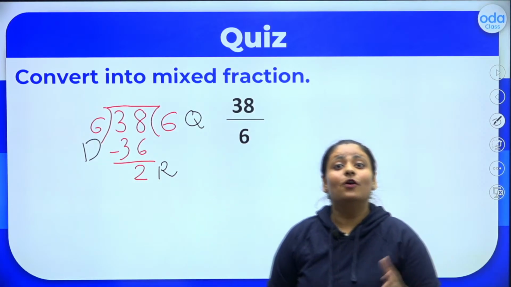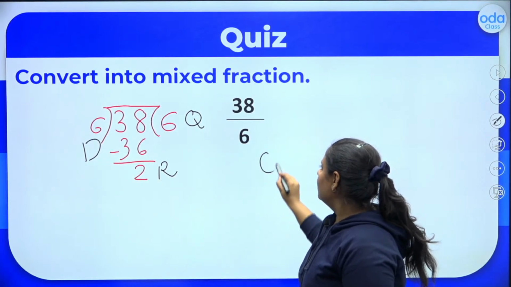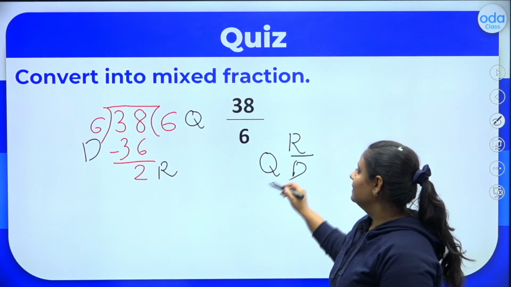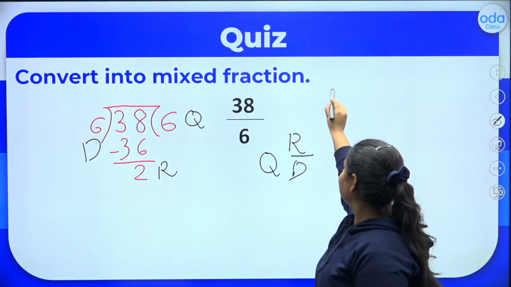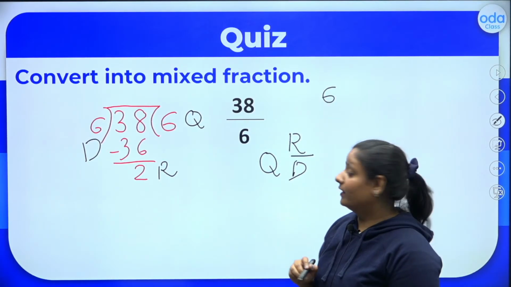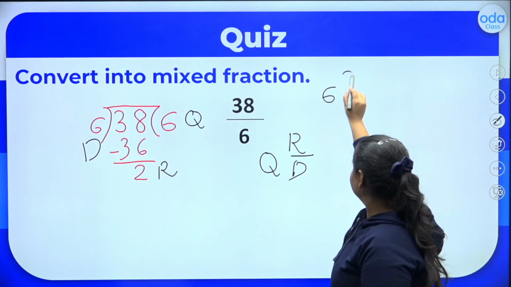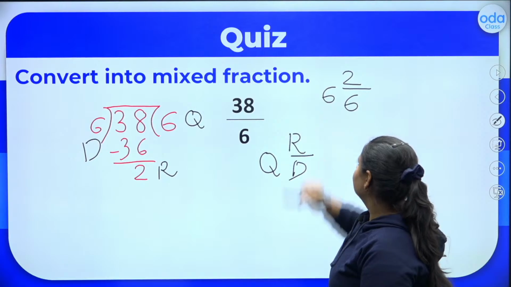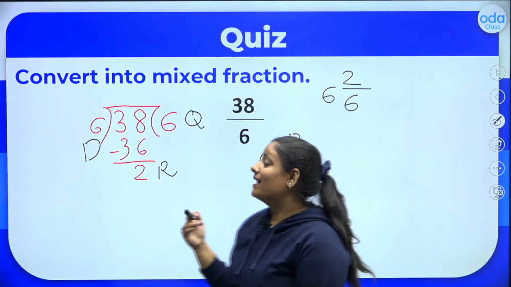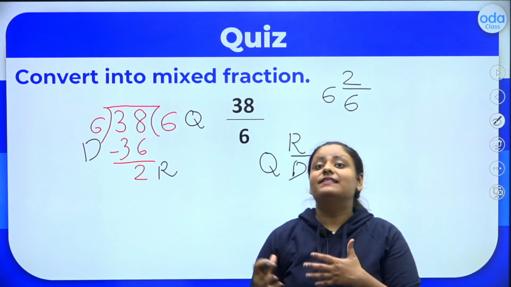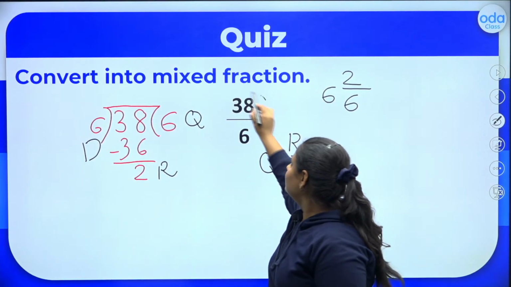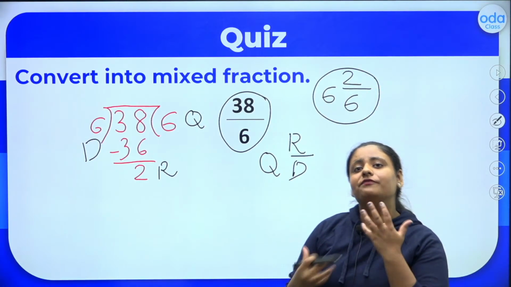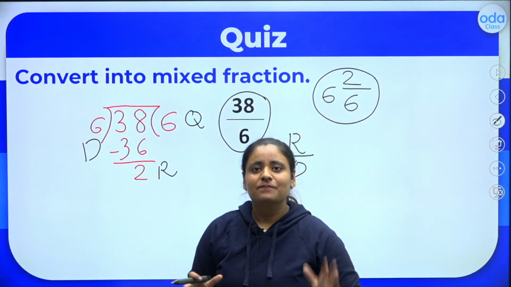Right? Remember the formula? Formula was Q R upon D. Quotient here is 6. Alright. Remainder 2. Divisor 6. So 6, 2 by 6 is the mixed fraction. Both of these are same. Just the way of representing is different. Clear?